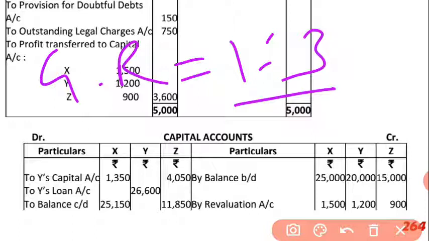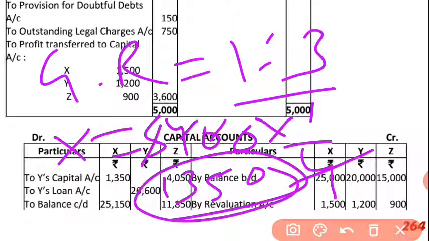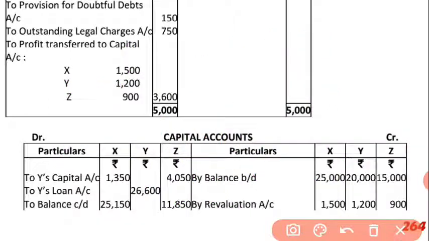So now for this, how much share is gained by X? 1/4. So X is equal to 5400 into 1/4. 4 1s are 4, 4 3s are 12, 4 5s are 20. So 1350 is gained by X. So in the column of X you have to write 1350.